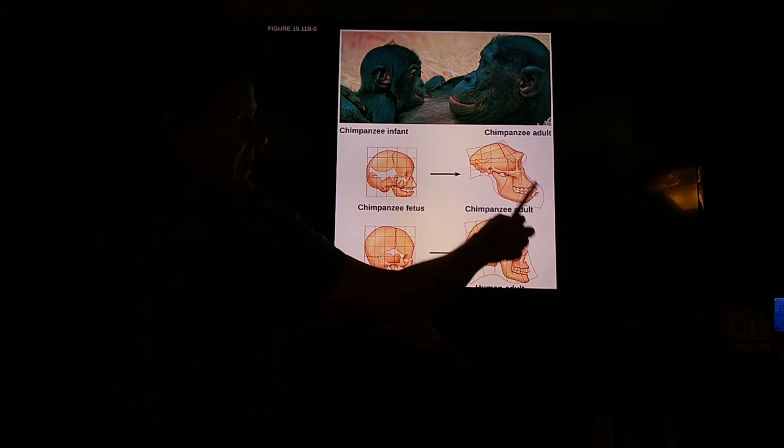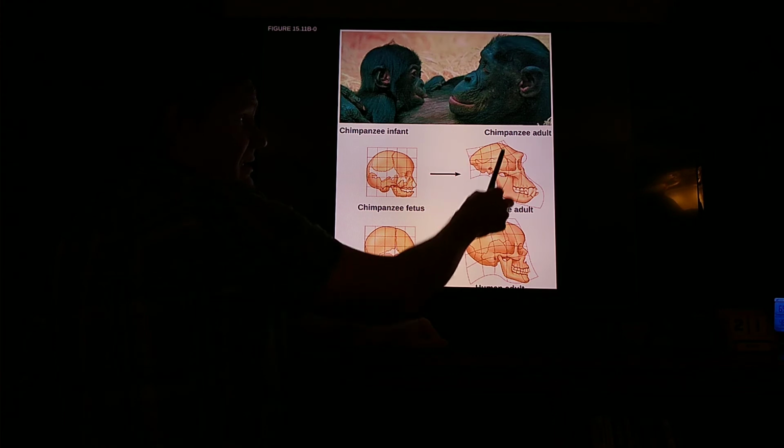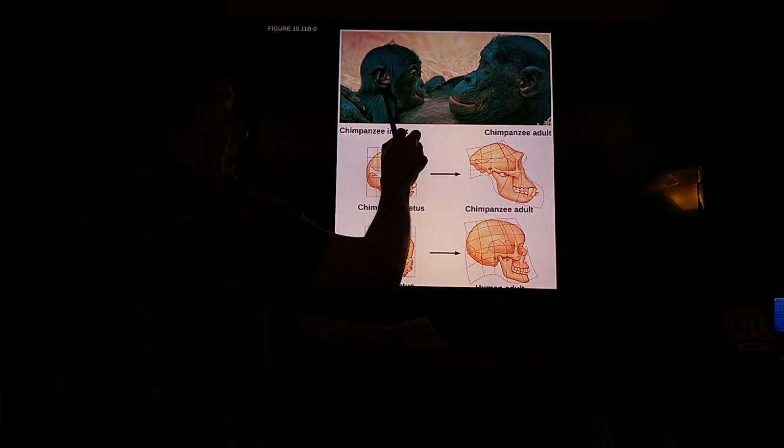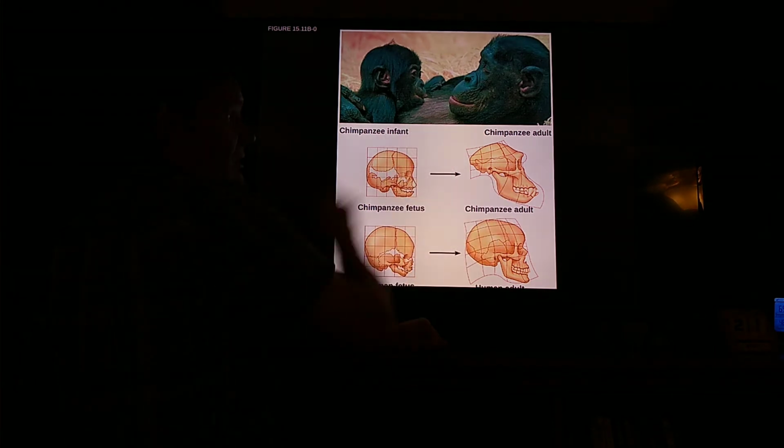The squares contain a piece of bone, and this graphic over here shows how each of those sections of bone change developmentally as we go from a baby face to an adult face. And we see, look how much the jaw changes on the baby when it converts into the adult. Look at how much this box is distorted and this box is distorted, and look how little those boxes change. All right, this shows the distortion of the bones as we go from an infant face to an adult face.